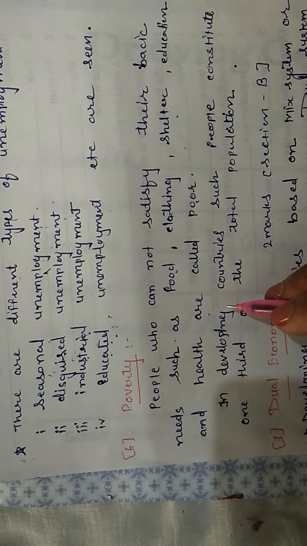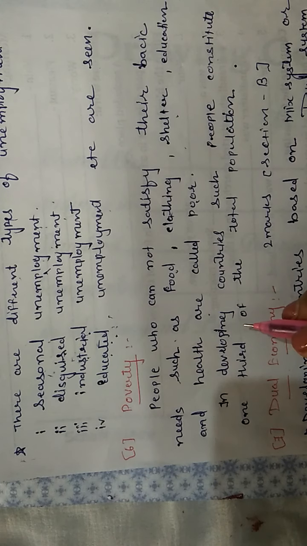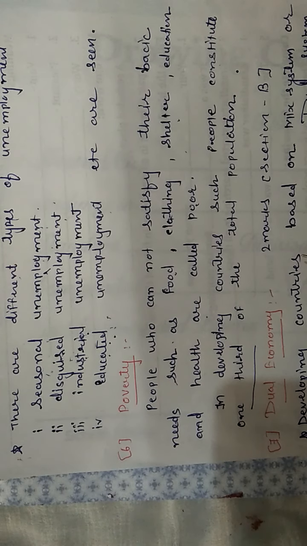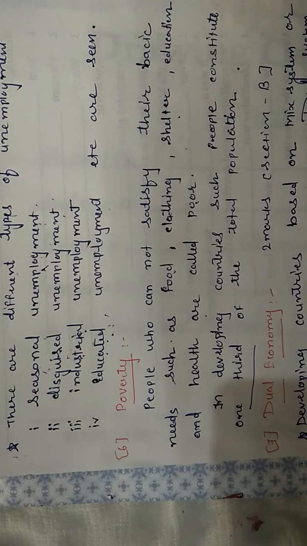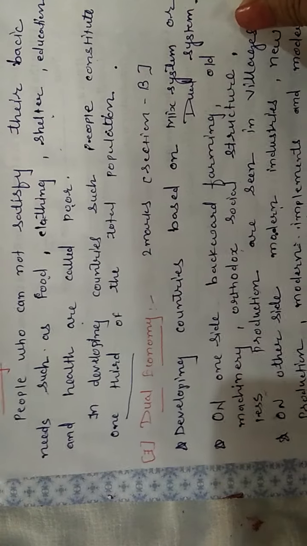And in developing countries, such people constitute one third of the total population. Followed everyone? Poverty means the person who is not able to satisfy their basic needs, and such people constitute one third of the total population.